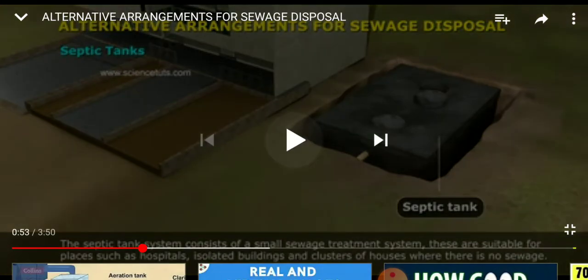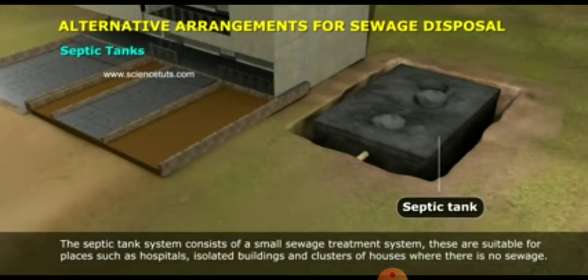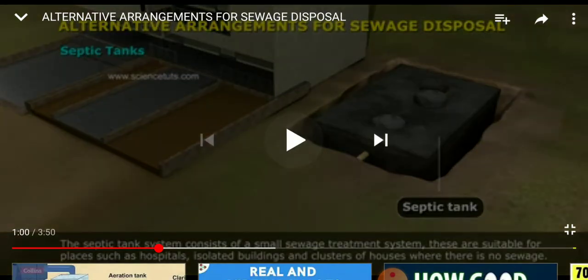So what are septic tanks? Septic tanks consist of a small sewage treatment system. These are suitable for places such as hospitals, isolated buildings and clusters of houses where there is no sewage.